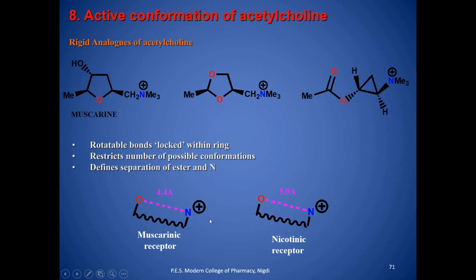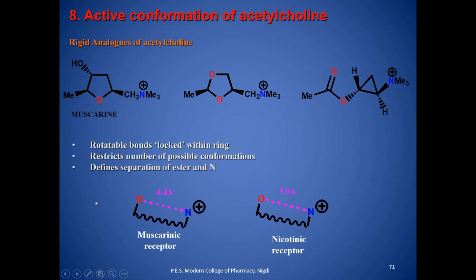Here you can see that in the muscarinic receptor, the distance between nitrogen and oxygen is shorter, while in the nicotinic receptor, the distance between these is longer. So that's why they have different actions. If the rotatable bonds are locked, then you will get a specific action. It will restrict the number of possible conformations and therefore it has a specific action on the particular receptor.